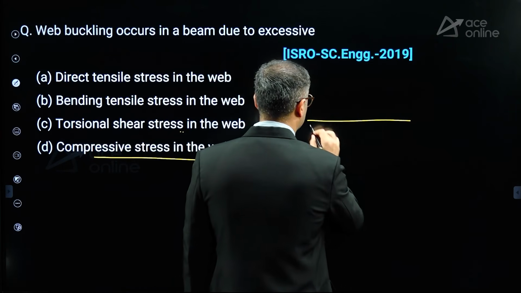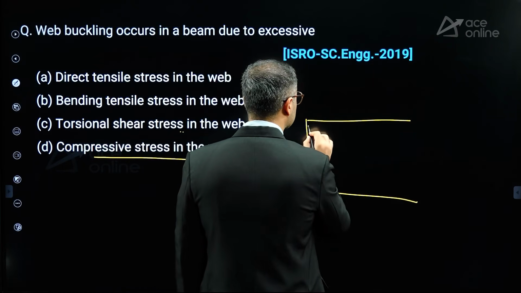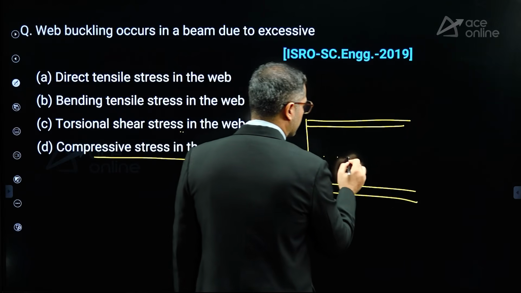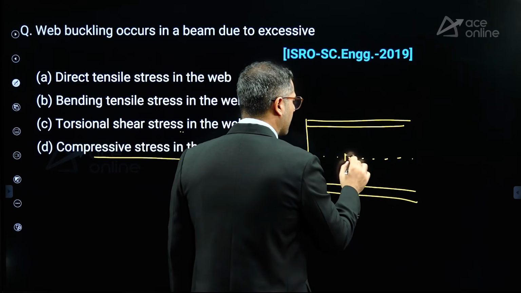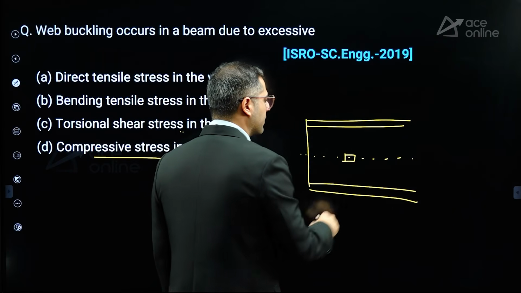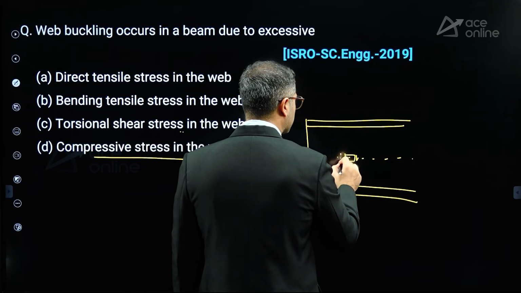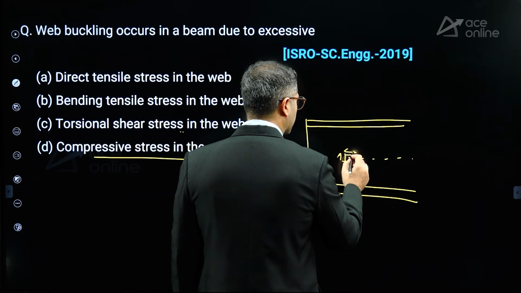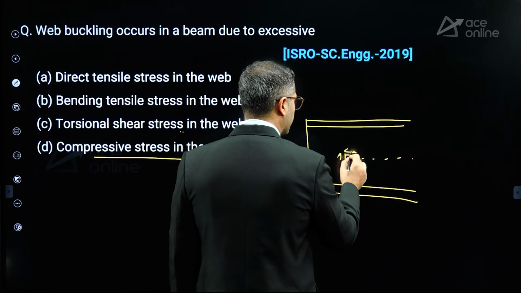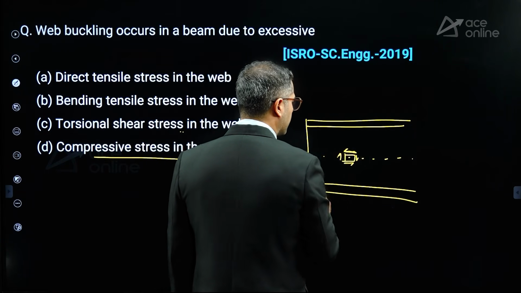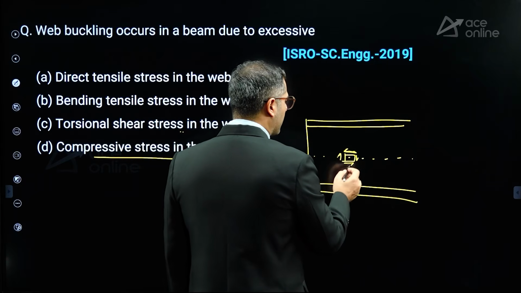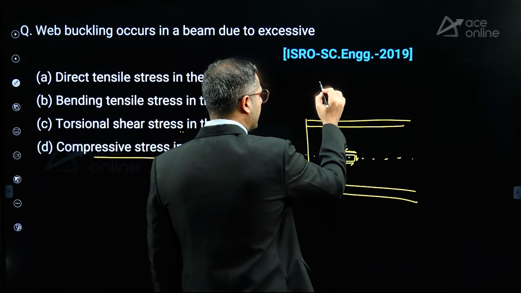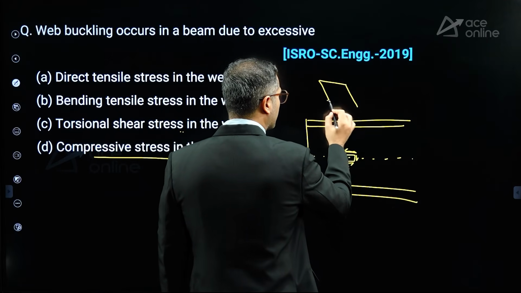When you consider an element right over here, which is a pure shear element at the neutral axis, in this manner, here what you would witness is the deformation of this element will be somewhat like this.